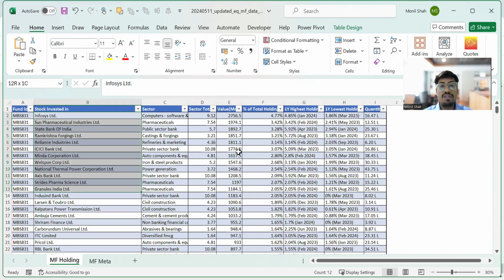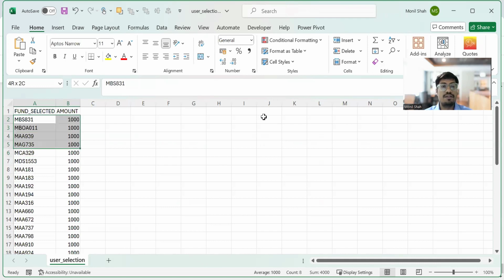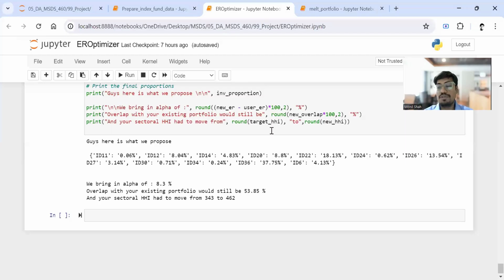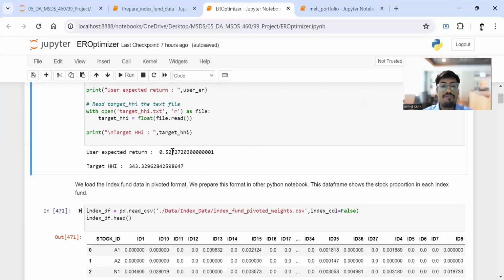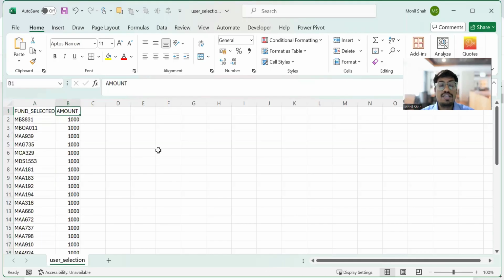In column E, we have the amount that is invested in each constituent. And in column F, we have the proportion of the total amount that is invested in a particular stock. Using this information and the user's investment schedule and investment proportion, we can calculate how much the user must have earned last year, for example. I've calculated this, and it comes out to be 52%. So if the user says that I invest in these 39 different mutual funds, with an amount of 1,000 rupees, collectively he would have earned 52% return last year.